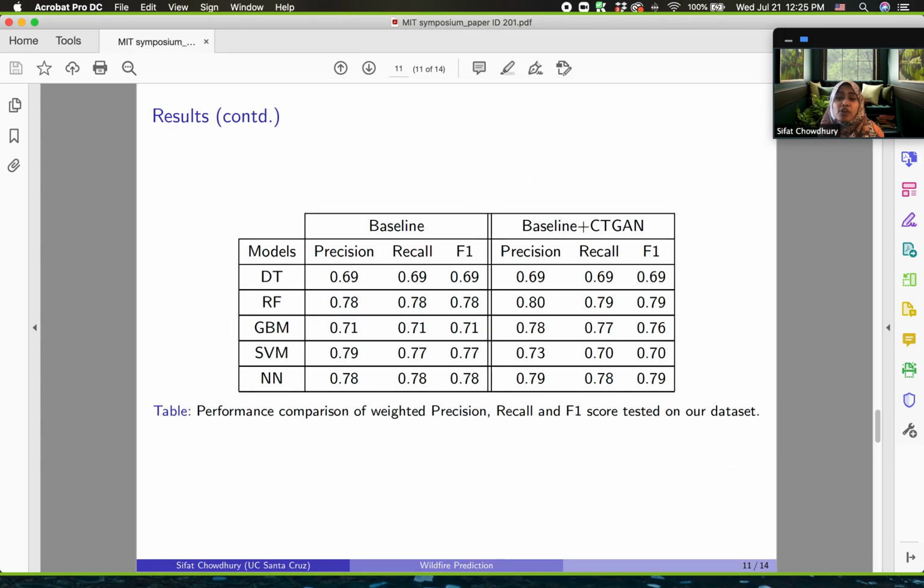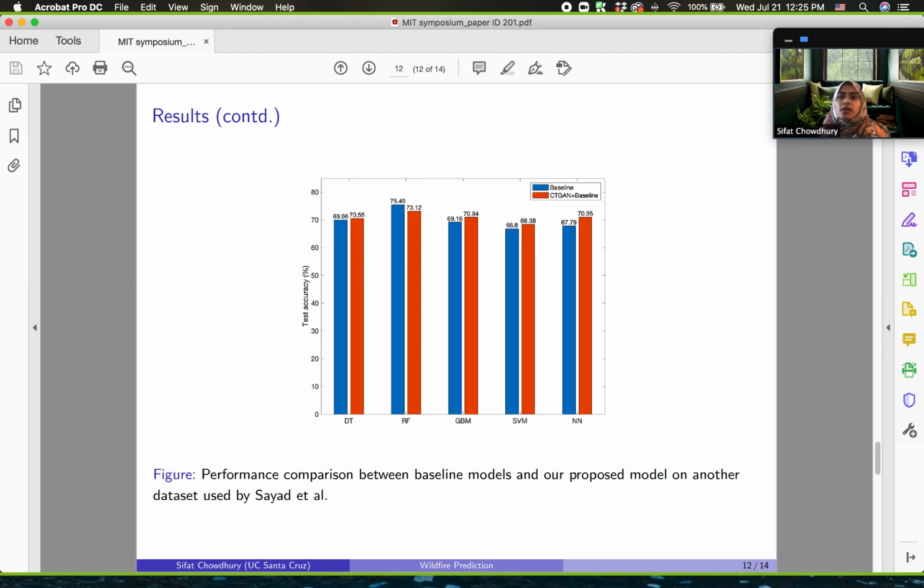To bolster the performance of the models, we have also checked other metrics including weighted precision, recall and F1 score, and this table shows that for random forest, GBM, and neural network, our proposed technique has improved the score in all 3 metrics. Finally, to fortify the efficacy of our proposed approach, we have evaluated the performance on another dataset that has similar features with the same label as that of our dataset.